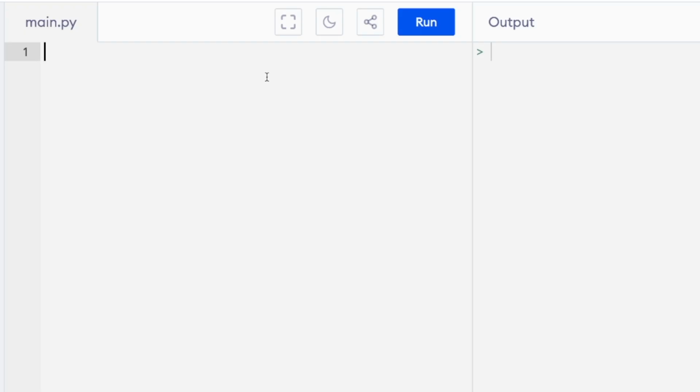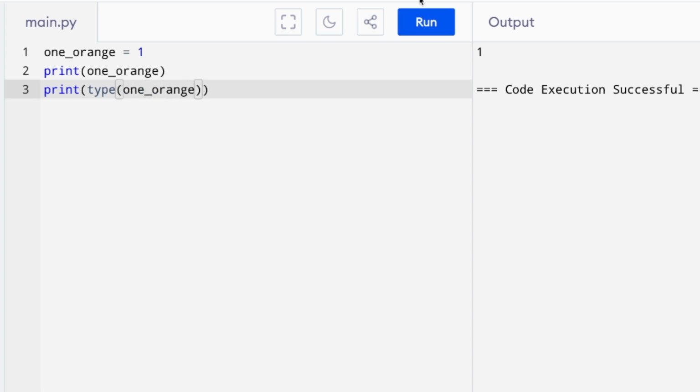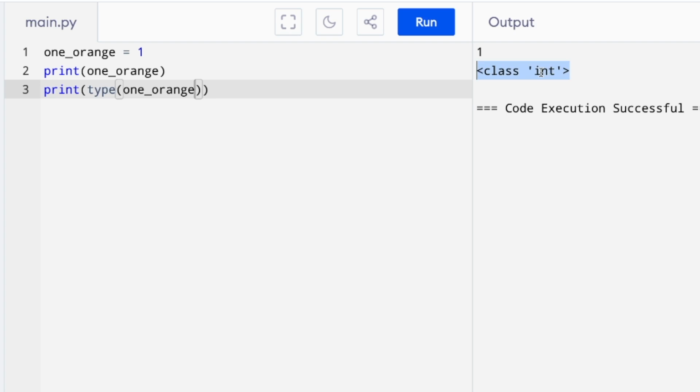Let's say that we have one_orange equal 1, and let's print one_orange. That's right, it prints the value 1. Let's print the type of it. We can use the function type to get the type of a specific variable. So we pass one_orange. Notice that it prints the integer data type.